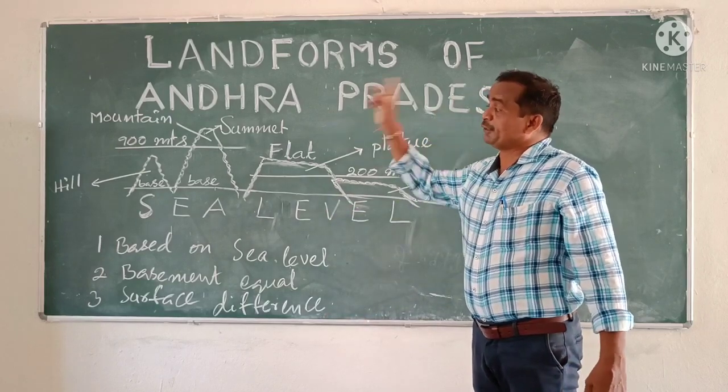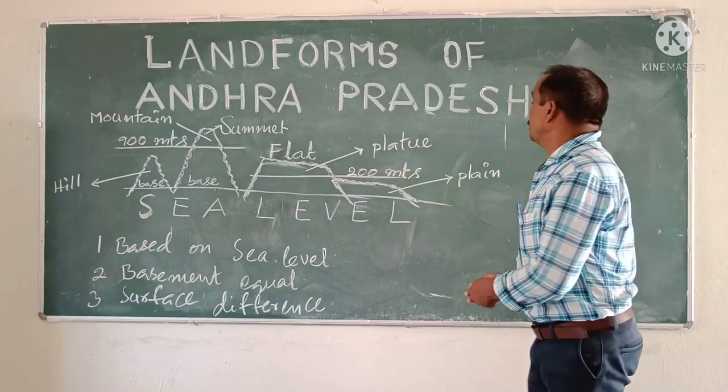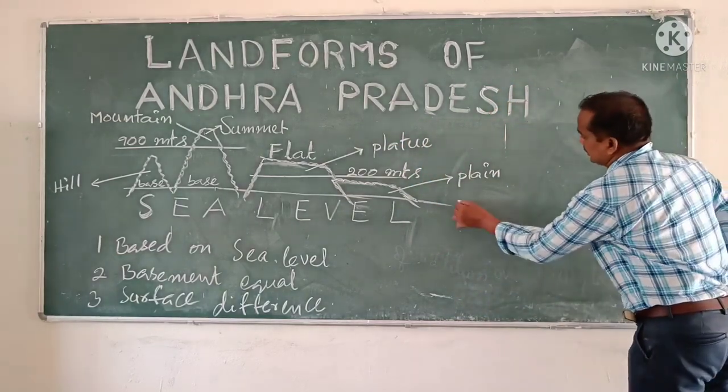Basing on the surface difference, the top part difference, landforms can be divided into two categories.